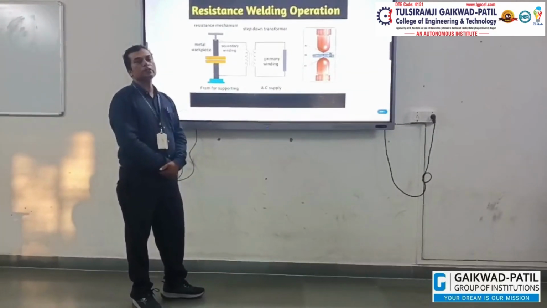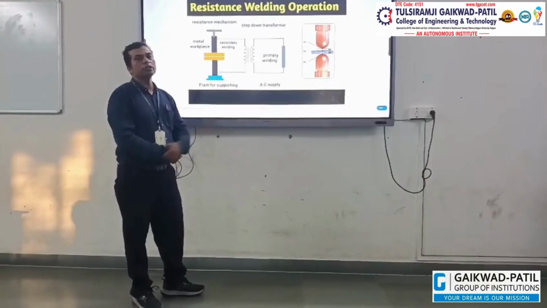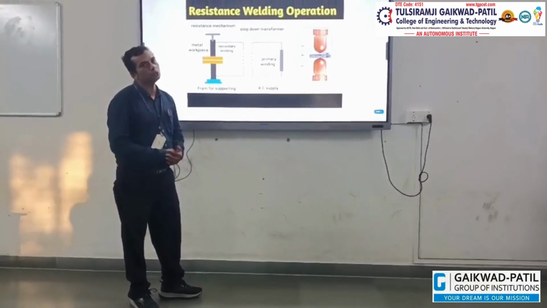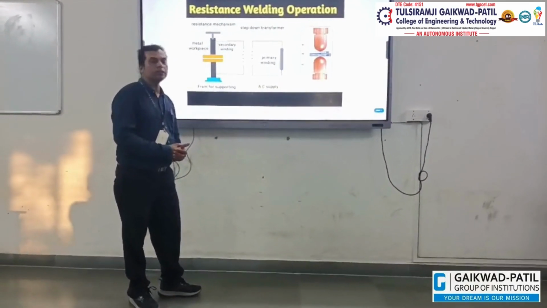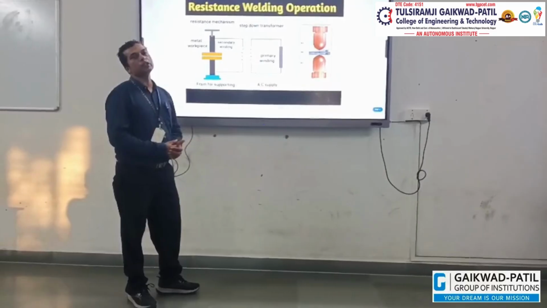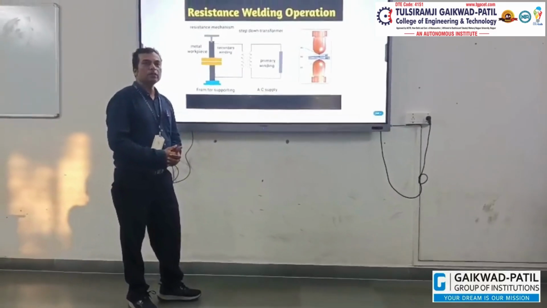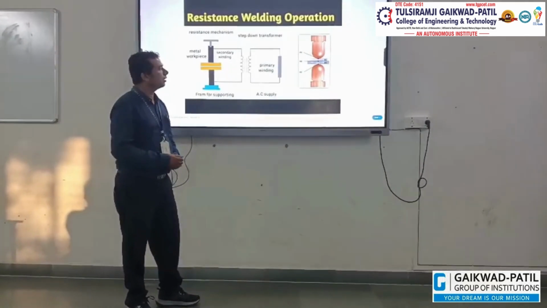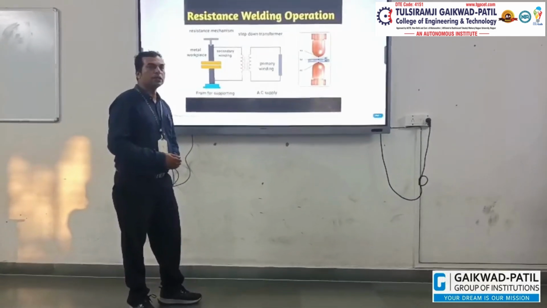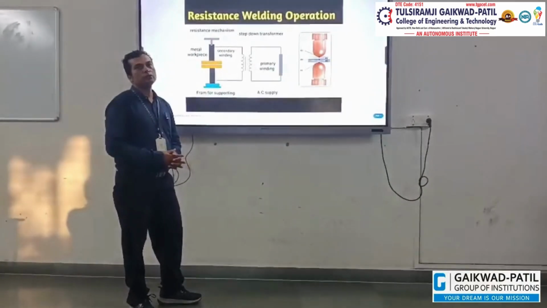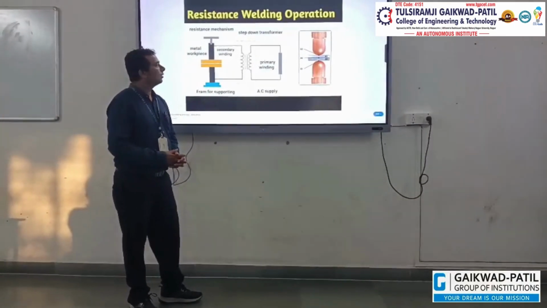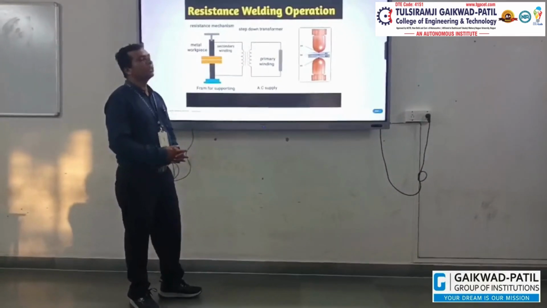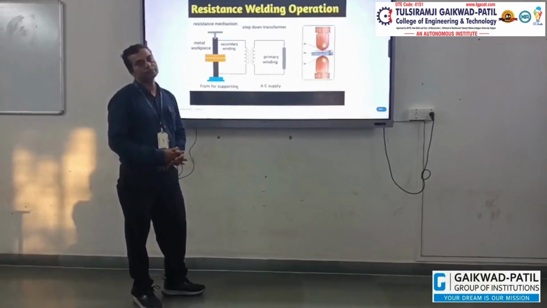With the help of fusion, after fusion of the weld metal between the two metals using heat and pressure, we develop a spot between the two metals where we require the weld. So this concept is used in resistance welding.